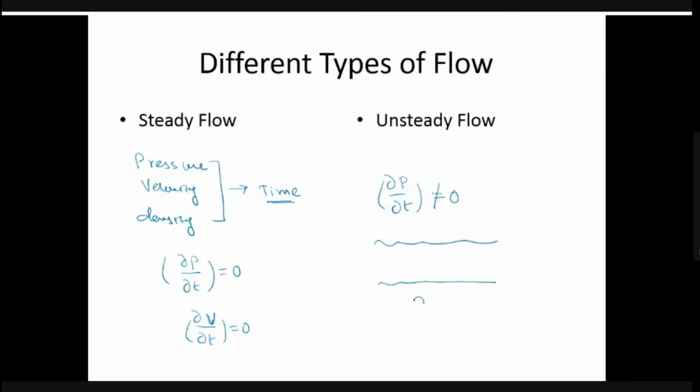Suppose at 9 o'clock in the morning I observe the flow of water through some canal or open channel, and I find that the pressure over here is 1 atmospheric pressure. After 1 hour, I come and measure the pressure at 10 a.m., and if I find the pressure is the same as we measured at 9 o'clock, we can say that it is a steady flow. And the second is unsteady, if the characteristics or the properties of the fluid vary with respect to time.